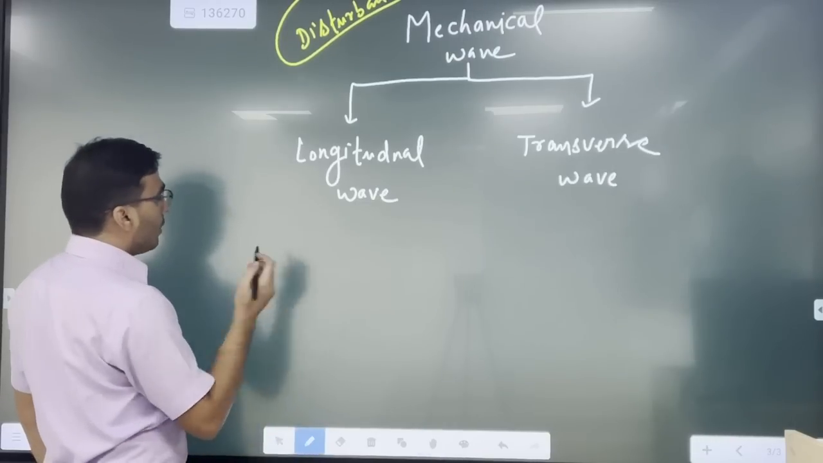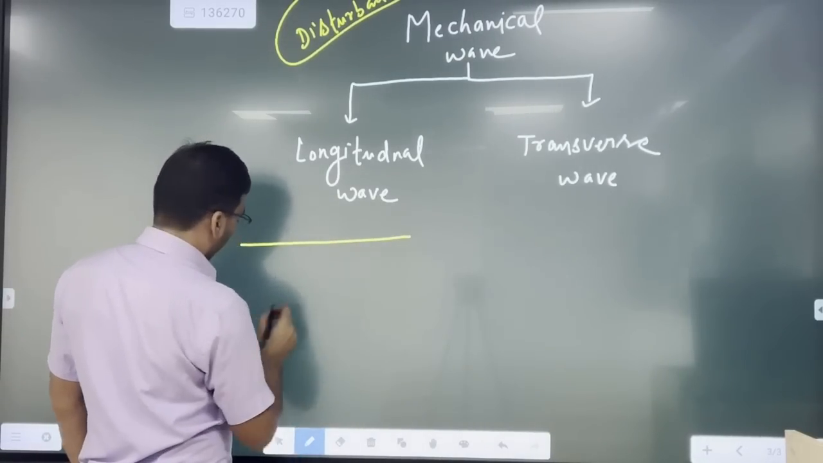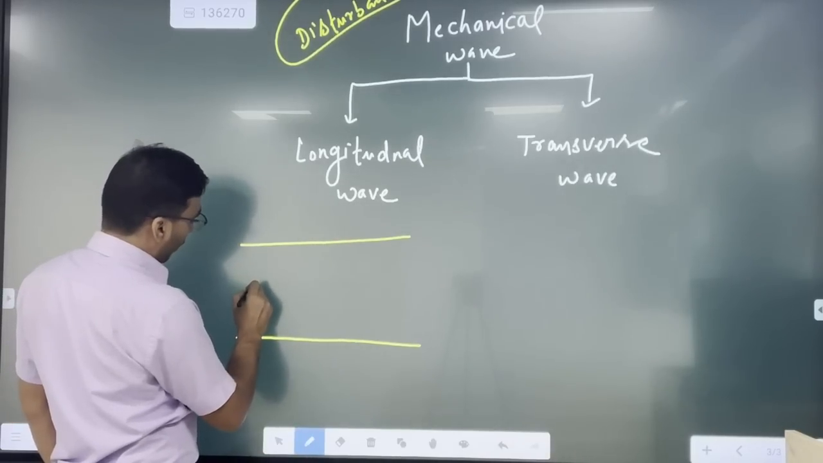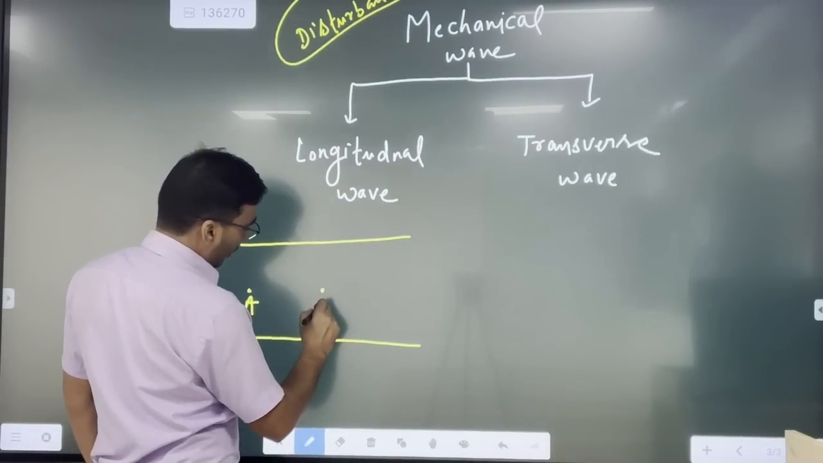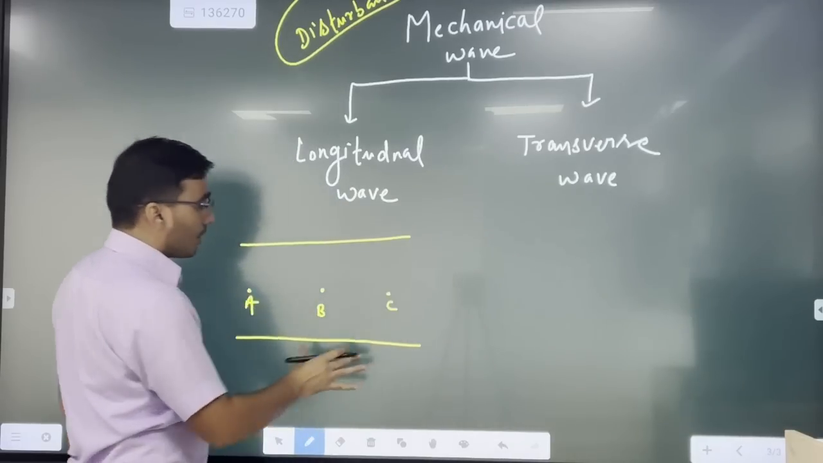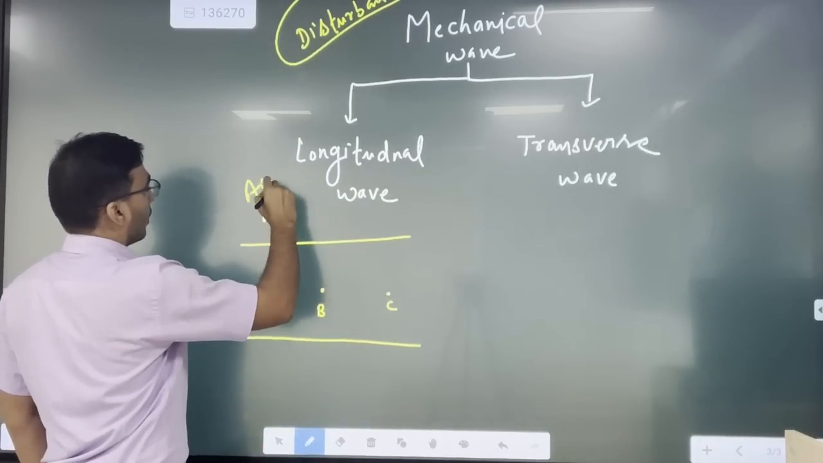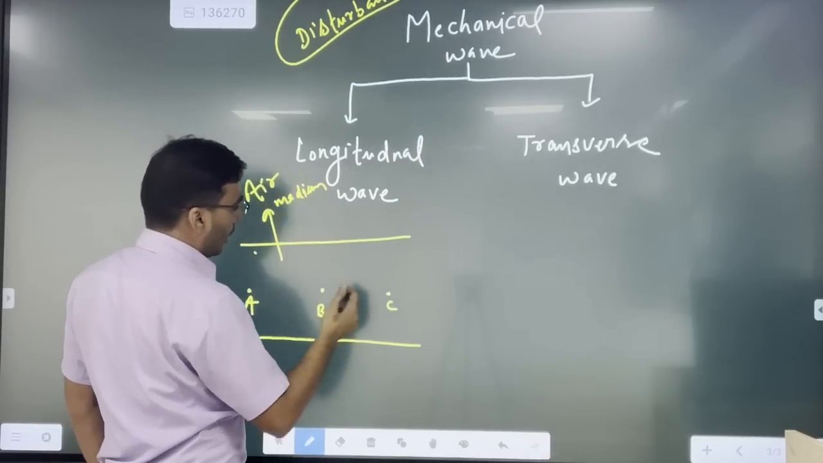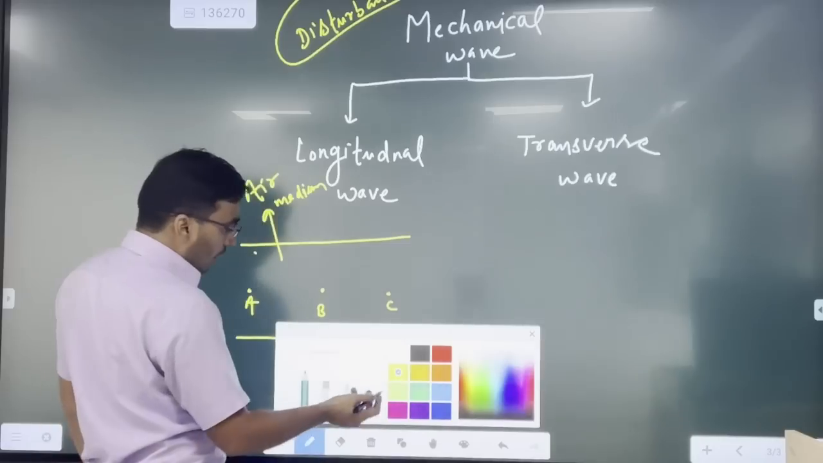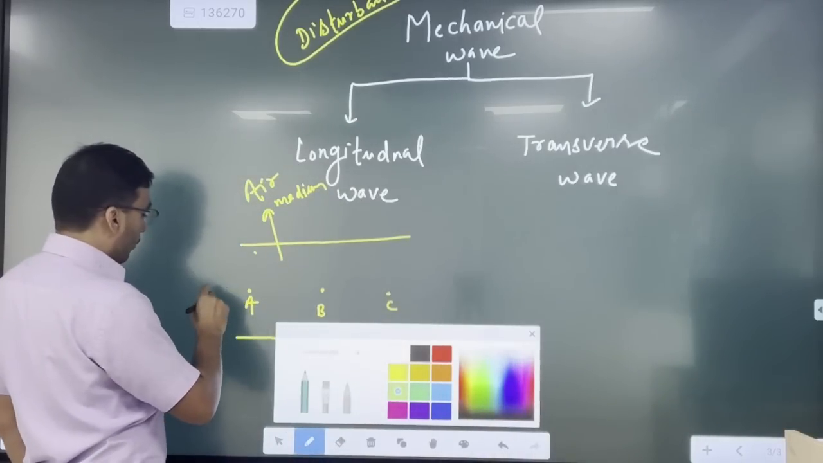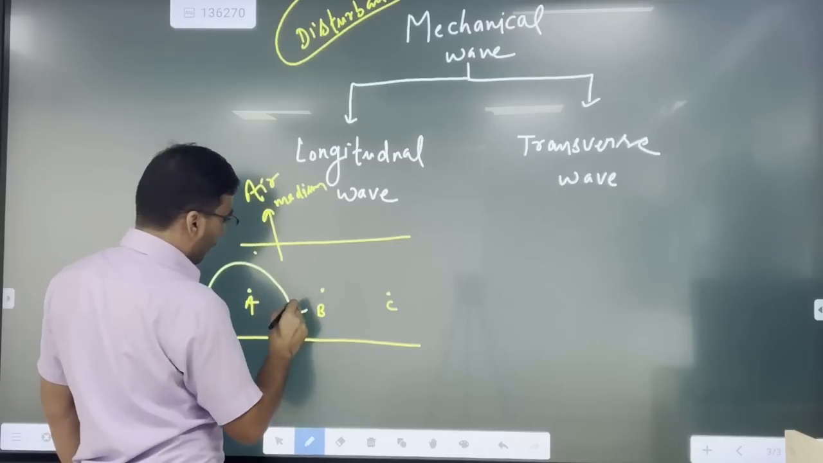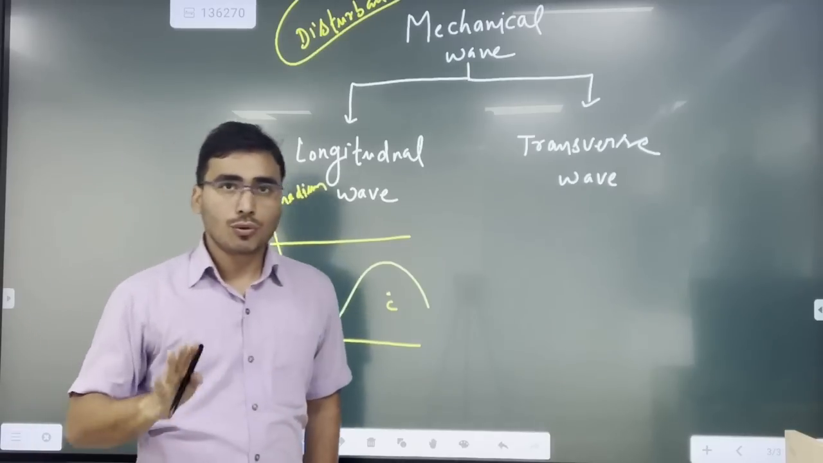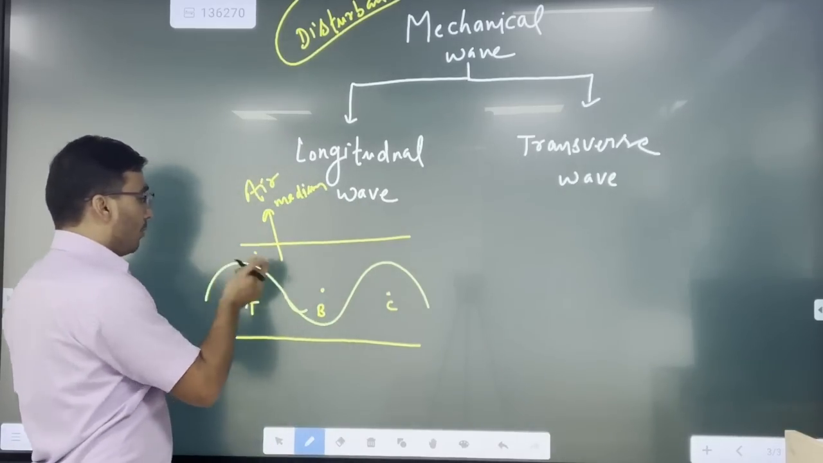For that, I am making one very beautiful example. Suppose that this is a medium, and there are three particles. I am writing A, this is B, and this is C. These are the air particles. This is the air medium actually, and A, B, C are the medium particles. Now what happens when any wave enters? We know that this is the simple formation of wave. So when any wave enters the medium, this air medium,